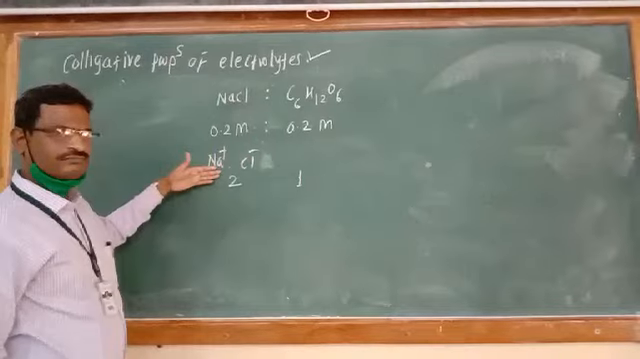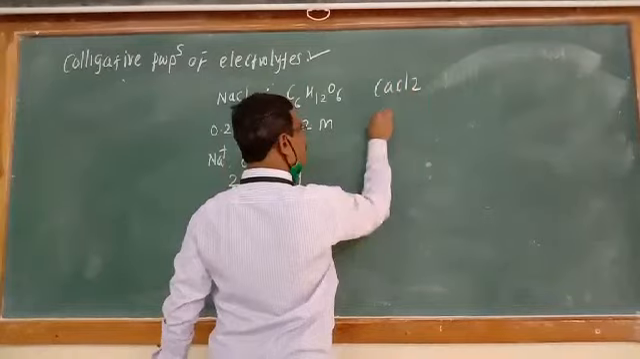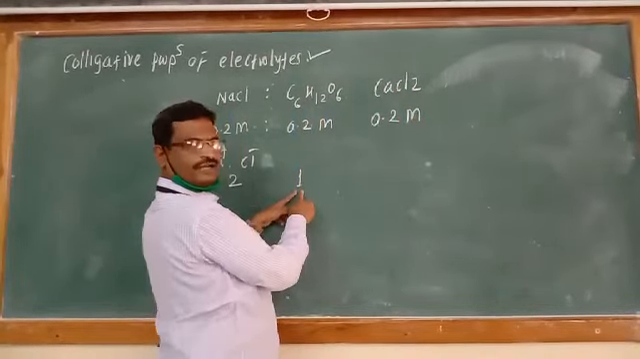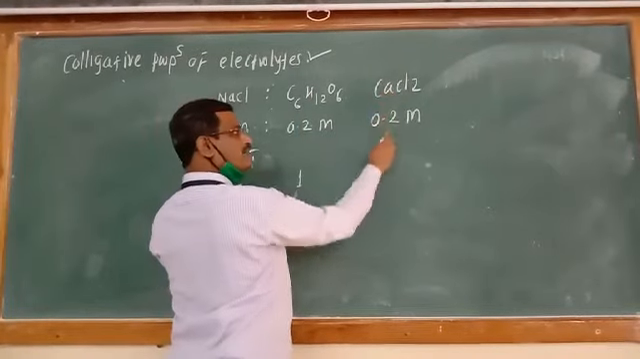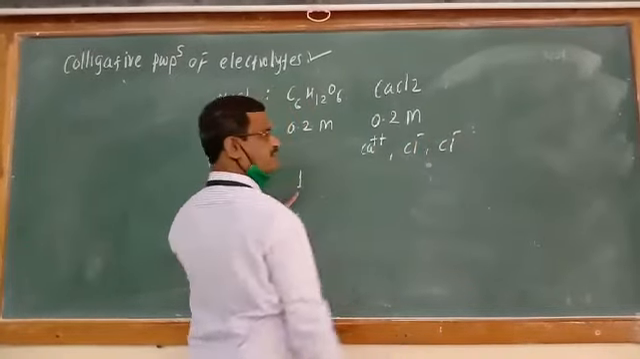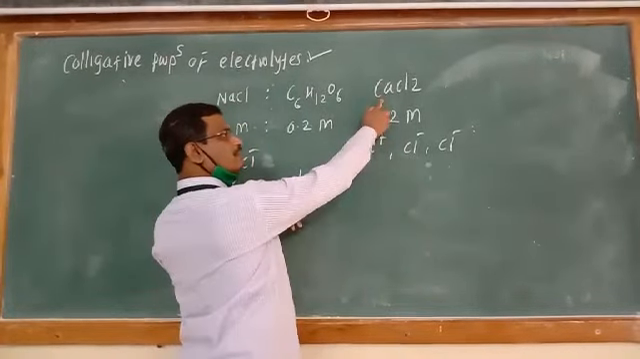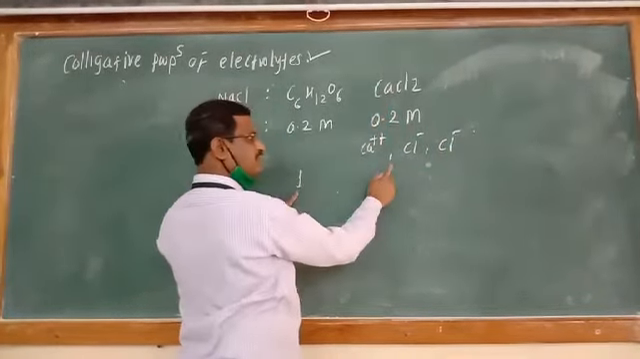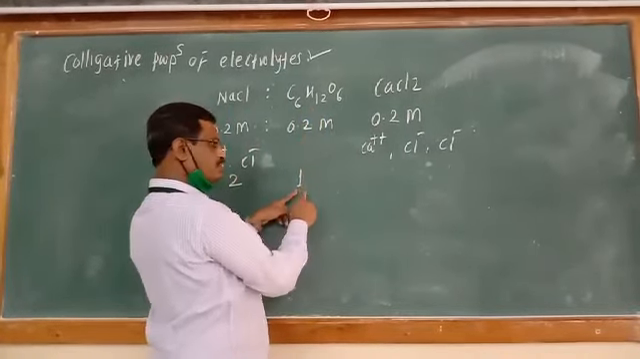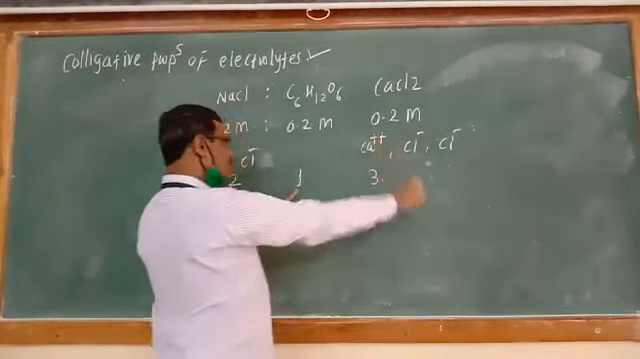So the number is double. Instead, if we take a compound like CaCl2 with the same concentration, 0.2 molar, how many ions is it forming? Ca plus plus, and then Cl minus, again Cl minus. How many particles are there? 3 particles. From 1 calcium chloride there is formation of 3 particles. If 1 particle gives the magnitude of colligative property 1, then 3 particles give a magnitude of 3.